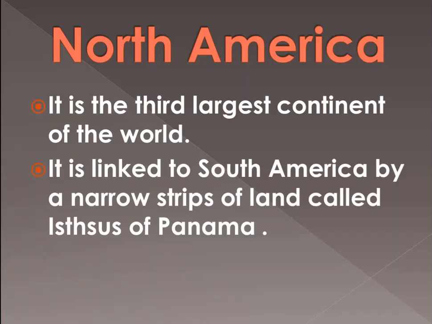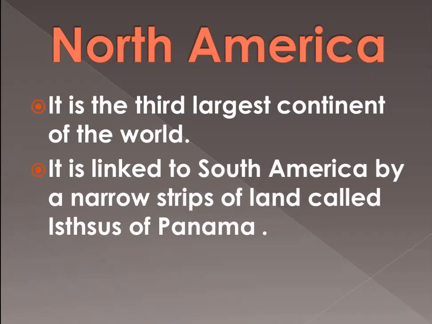Here you must know the meaning of isthmus. The spelling is I-S-T-H-M-U-S. An isthmus is a narrow strip of land that joins two big land masses. So what is the definition of isthmus? An isthmus is a narrow strip of land that joins two big land masses.